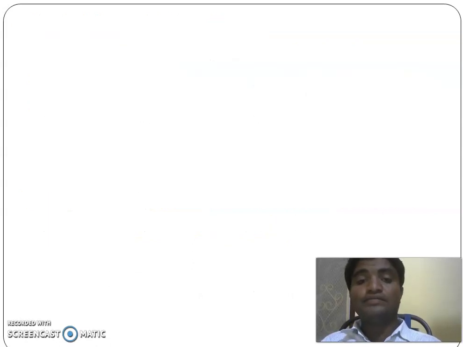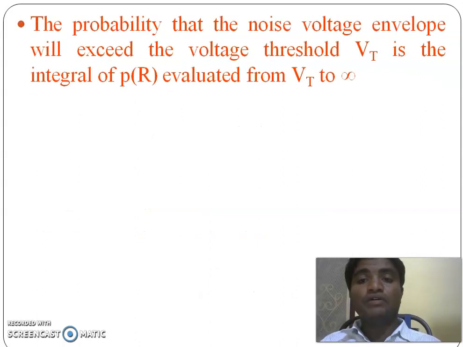And then the probability of false alarm is the probability that the noise voltage exceeds the threshold, and it is obtained by evaluating from the threshold voltage Vt to infinity.